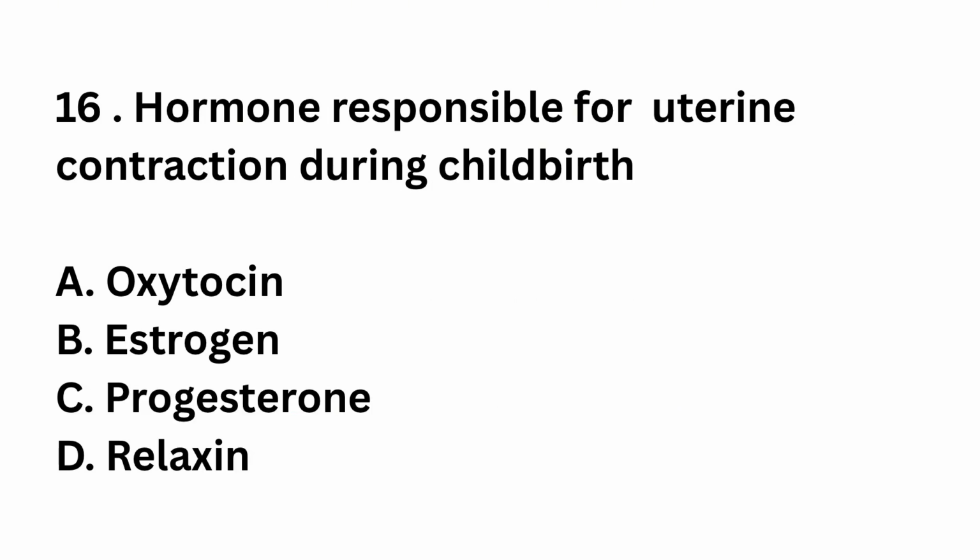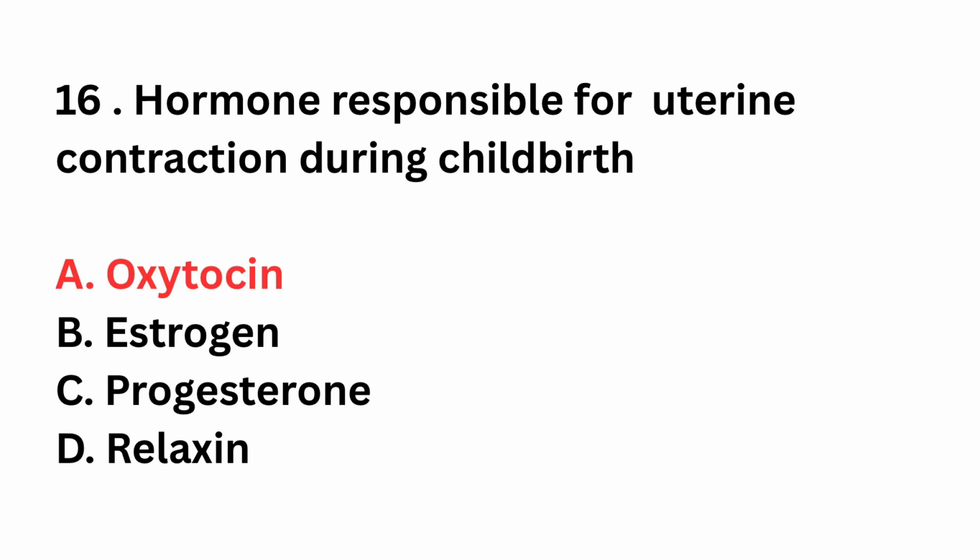Question number 16. Hormone responsible for uterine contraction during childbirth: oxytocin, estrogen, progesterone, relaxin. The right answer is option A, oxytocin. Oxytocin stimulates uterine muscle contraction. It is released during labor.